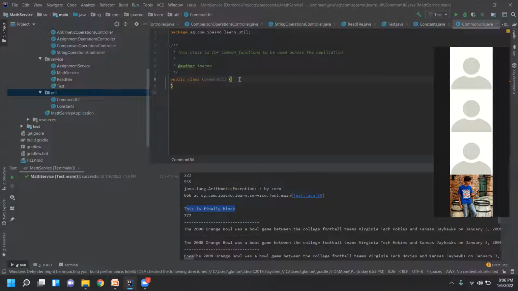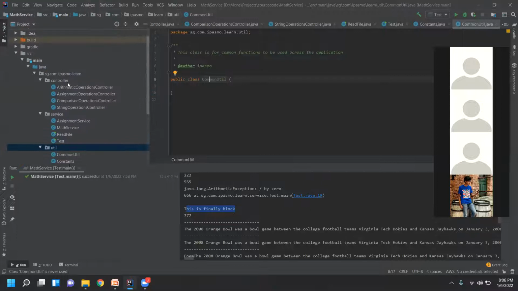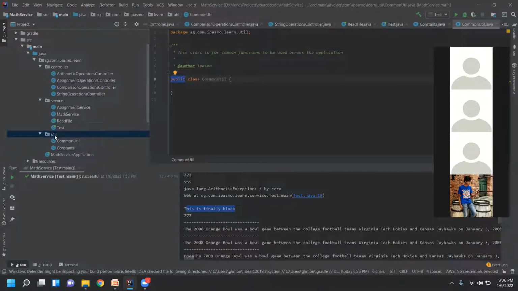Now I got the class. For anything in Java, you just have to make use of a class. Write the public class. Since this is used across the application, it can be used in the controller, service, or util, so you have to declare it as public. Suppose you want to use this common util only within this util package, then there's no need to put any access modifier. So something like that, you need to understand.